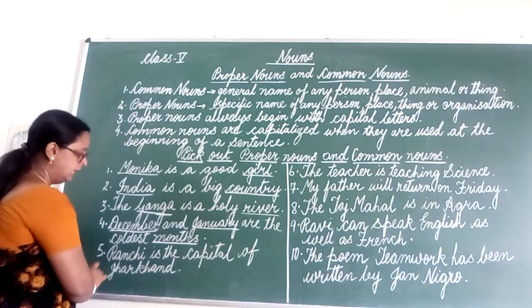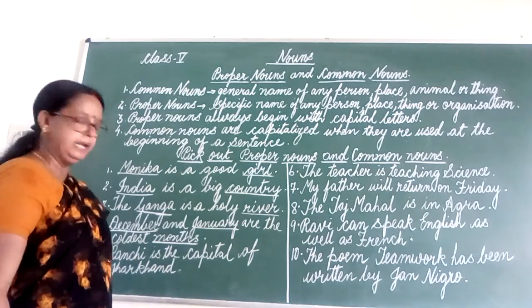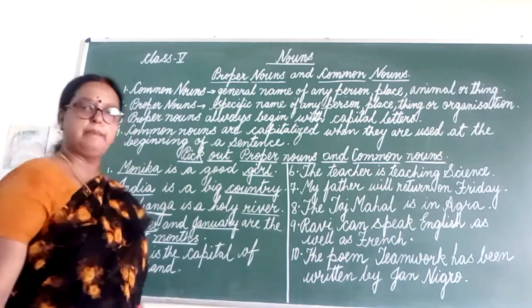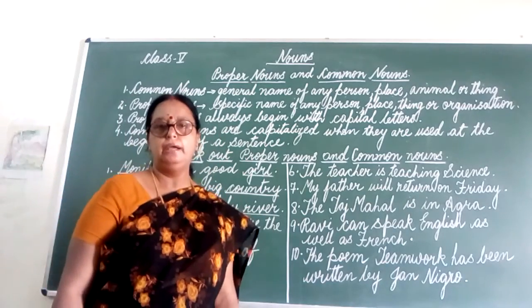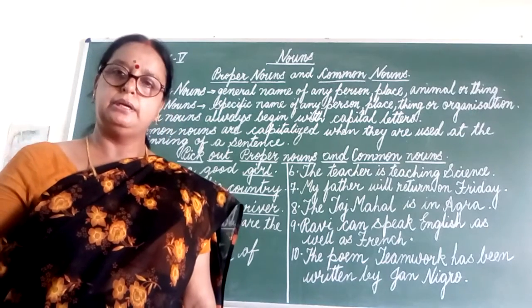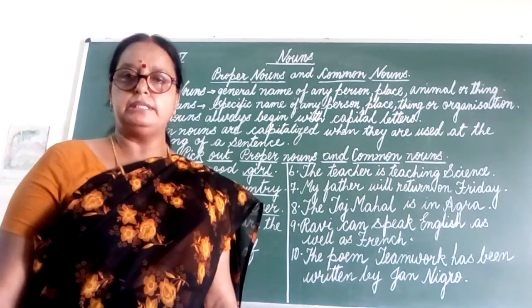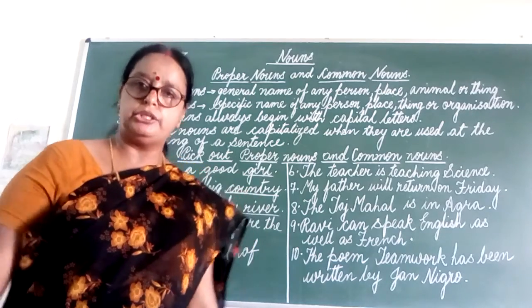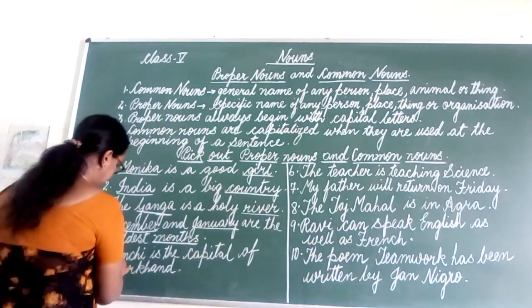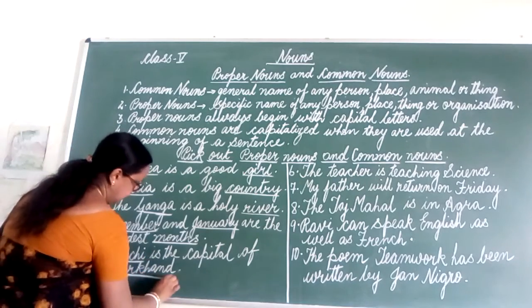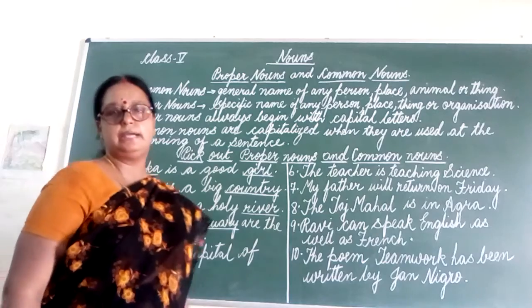Next example. Ranchi is the capital of Jharkhand. In which state do we live? Yes, we live in the state of Jharkhand. And what is the capital of Jharkhand? Ranchi. Here there are two nouns, Ranchi and Jharkhand.